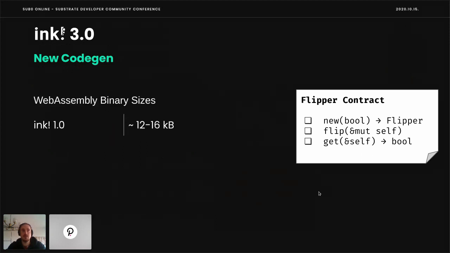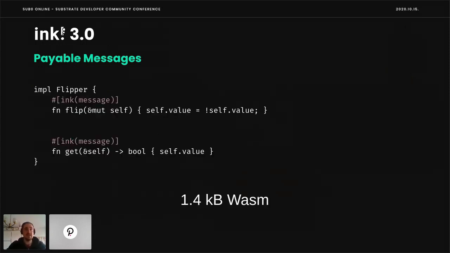And for Ink! 1, this contract resulted in 12 to 16 kilobytes of WebAssembly. For Ink! 2.1, the same contract resulted in 4.5 kilobytes. So we already significantly reduced the amount. And Ink! 3 reduces it to another 1.2 or 1.4 kilobytes. So you might ask, why are these two numbers and why not one number? The difference is in the following.